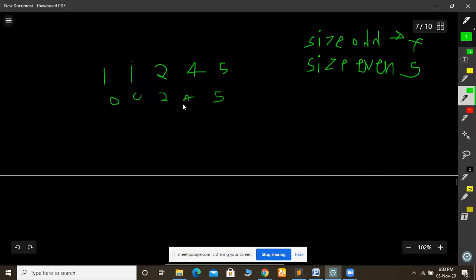Now the turn comes to the first person. See, now it is in the first person's hand whether he wants to allow the second person to move from here or not. If he picks only one stone from here, the case will become 1 4 5, so the second person has to pick an element from here. But it is also possible that the first person will pick both elements from here, so the case will become 0 4 5. Now the second person has to pick a stone from here.